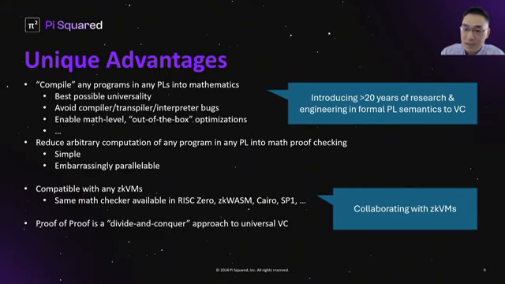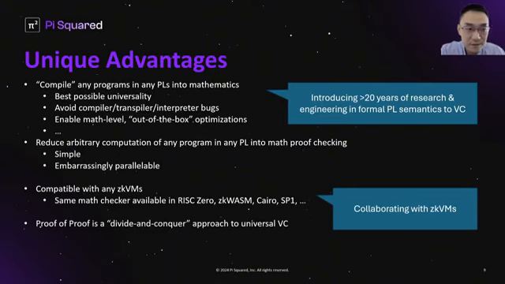And there are many other advantages and benefits that are well known in the area of programming languages and formal semantics, but are not so well known in the community of VC. So proof of proof is trying to introduce all these research and engineering results that exist in the area of formal methods and programming languages to VC, so we can take the best of both worlds.